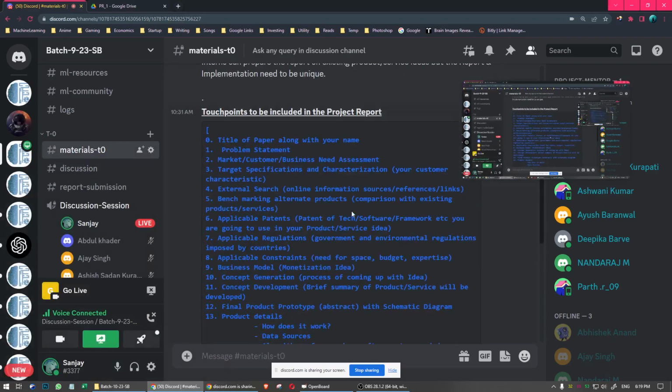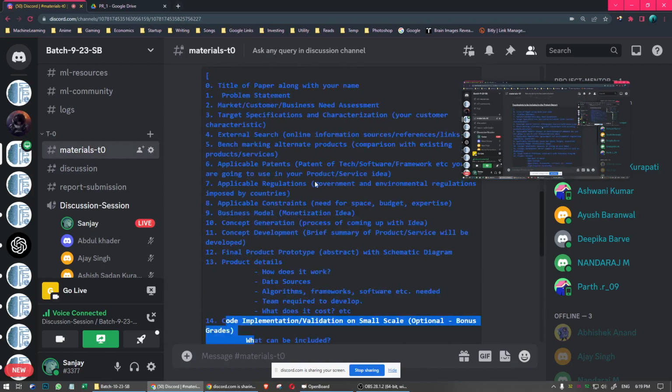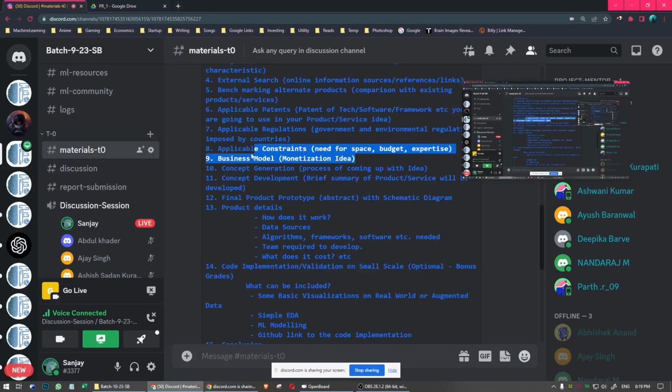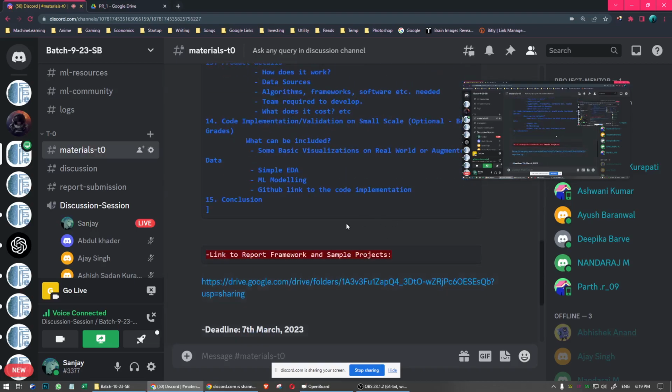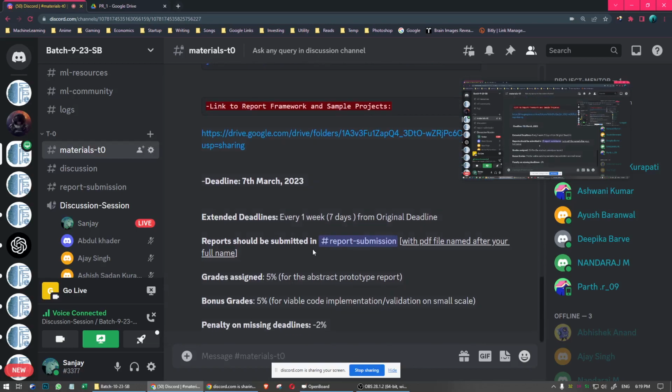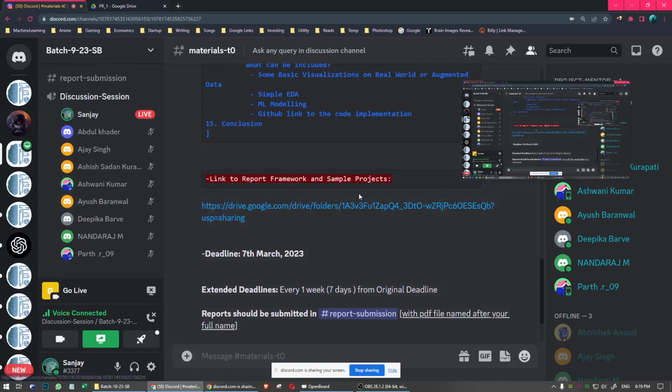Come up with an idea and prepare the report on your product idea, and try to cover some of the touch points. Based on the idea, you may be able to skip some of the touch points. You can reach out to us and ask if a touch point is important. And if you come to this link, you can find some of the sample reports. Ashish, did you get the general idea?